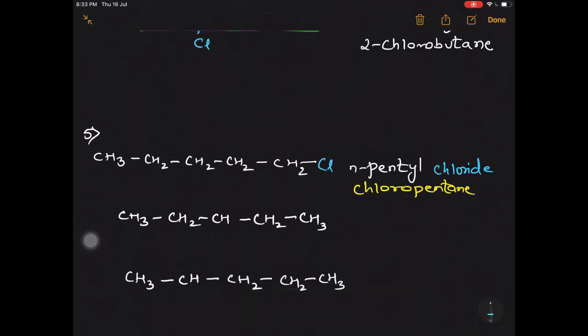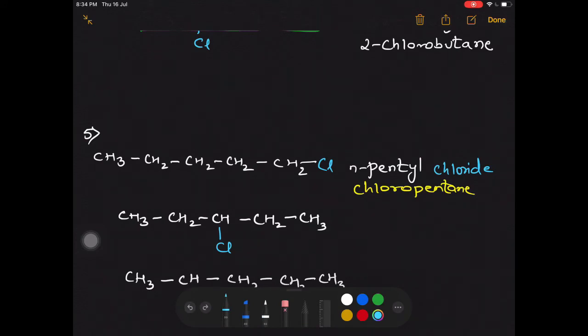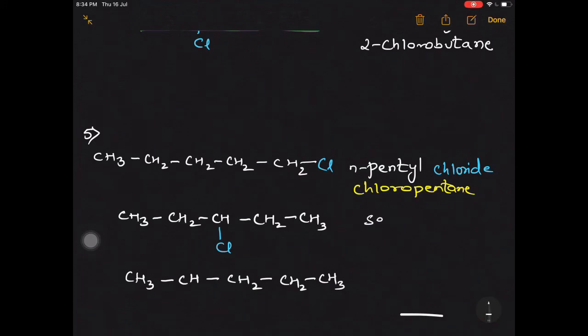In the first one, the center one is CH, and on both sides what we are having is ethyl, ethyl. Once again, definitely it is not iso. If it is not iso, it has got to be sec. So this is called sec pentyl chloride.